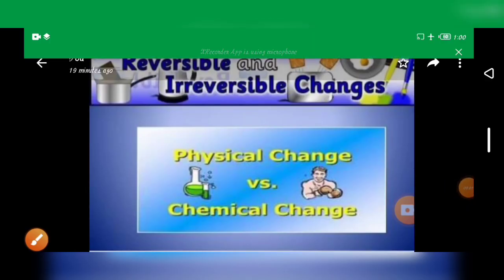We have to see about reversible and irreversible changes. Reversible changes are physical changes and irreversible changes are chemical changes. You know about physical and chemical changes. For example, liquid water freezes into ice, but then ice melts into liquid water. In other words, freezing is reversed. So it is not a permanent change.